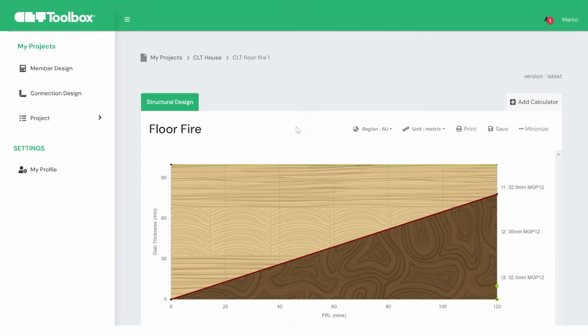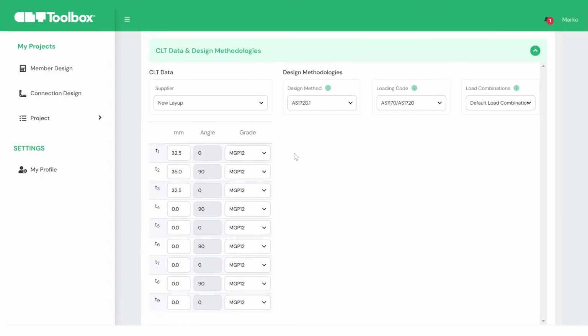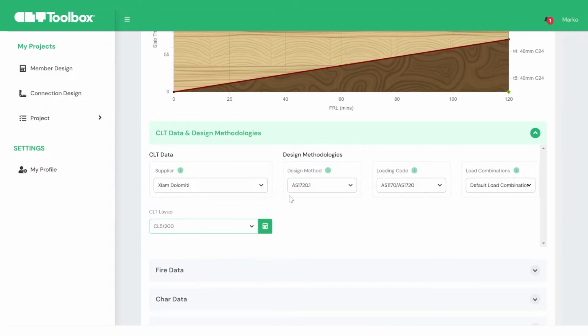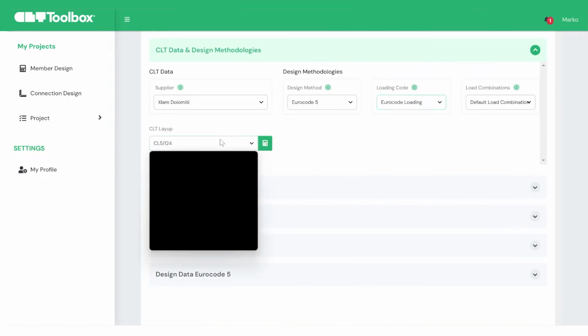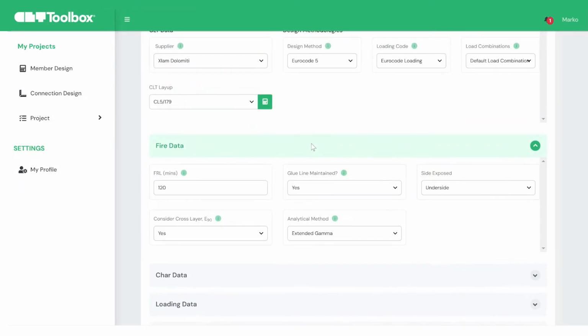Now let's navigate through the calculator. Begin by entering your inputs. Each input has a drop-down for additional information and educational content. Click the green dot next to the input for more details.